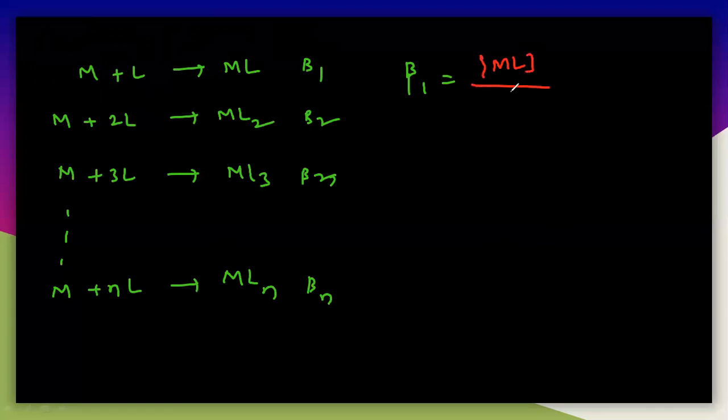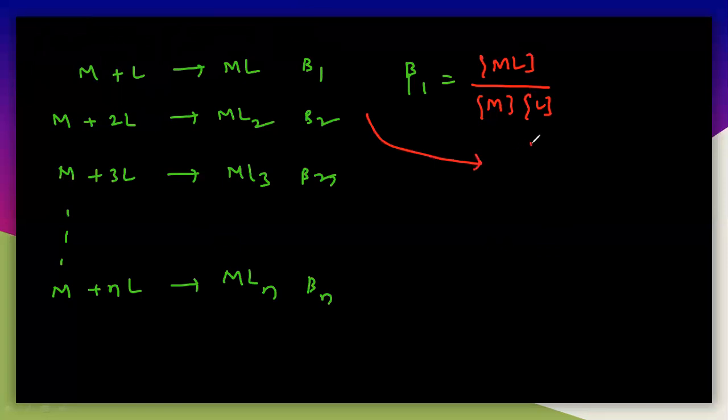So metal plus ligand, and you will get metal ligand ML. And if I want to prepare with 2 ligands, then ML2. If I am reacting with 3 ligands, this is ML3. Like this, if you want to prepare with n ligands, you will get MLn. So this is beta1, beta2, beta3, and this is beta-n. Beta1 is nothing but the equilibrium constant, that is the cumulative stability constant, equal to the product concentration ML by M and L.